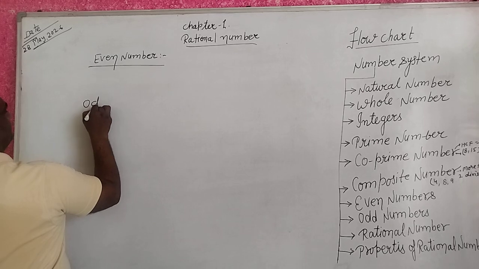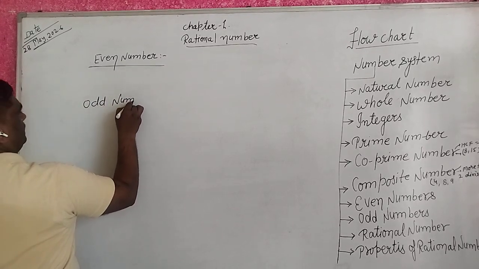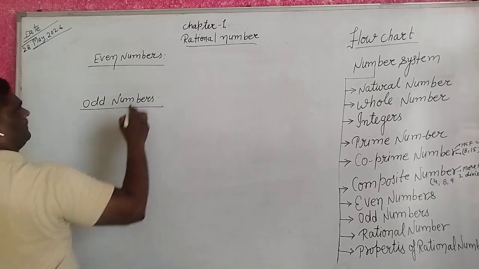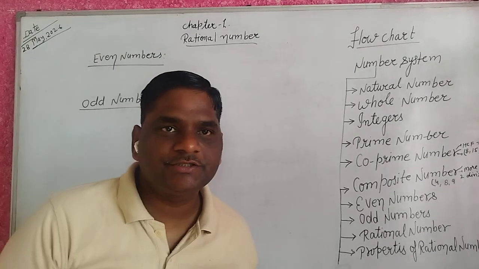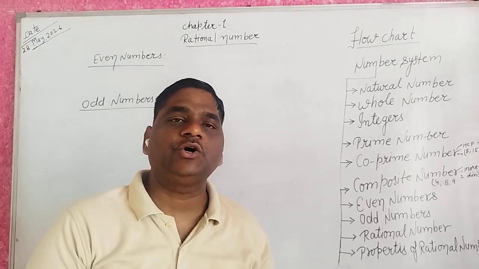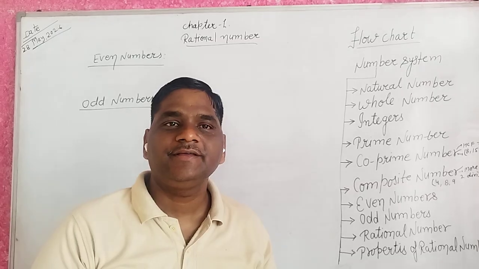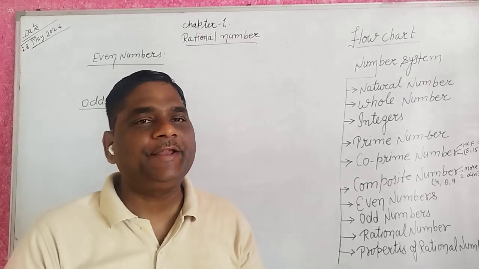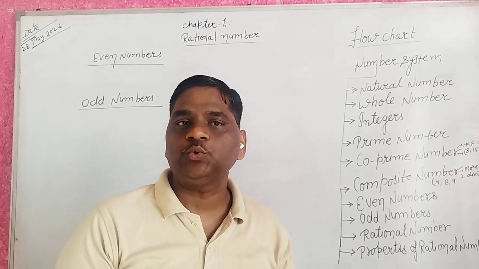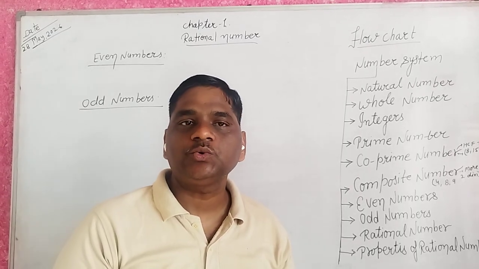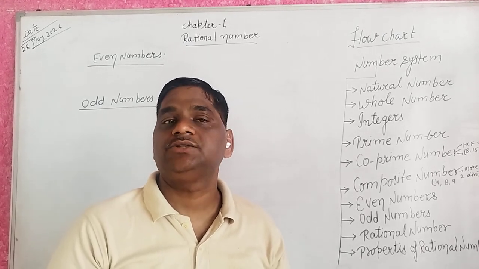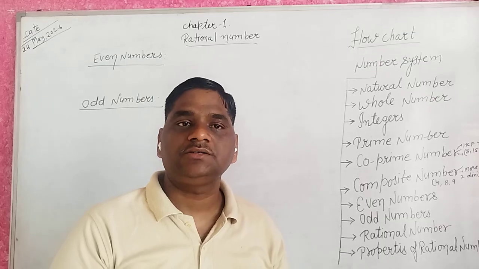And odd number. You know that, what is an even number and an odd number? Yes, I know very well. You know that an even number is divisible by 2. Which number is divisible by 2? It is called an even number. And an odd number, which number is not divisible by 2? It is called an odd number.